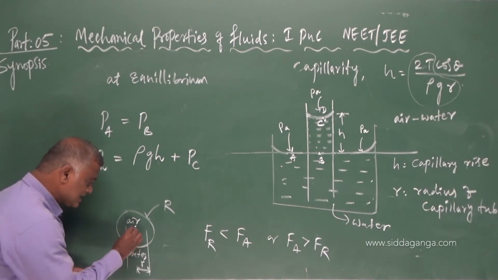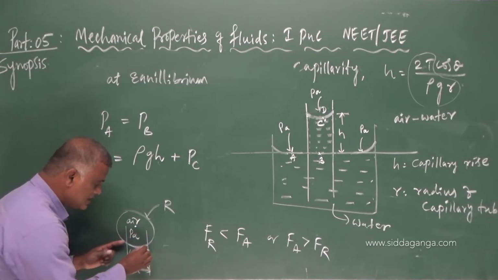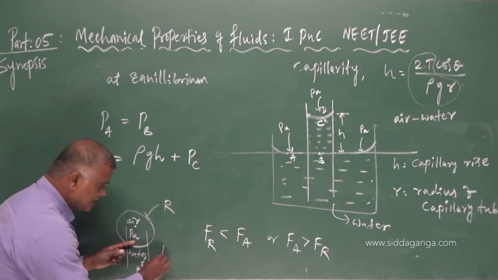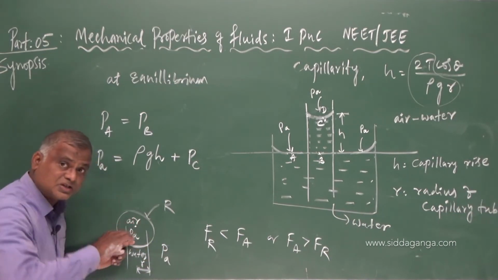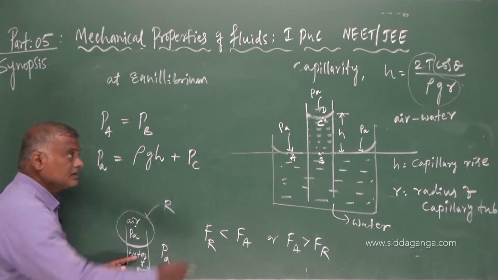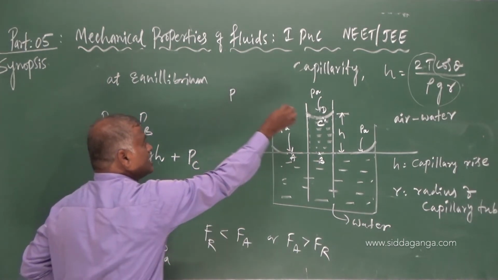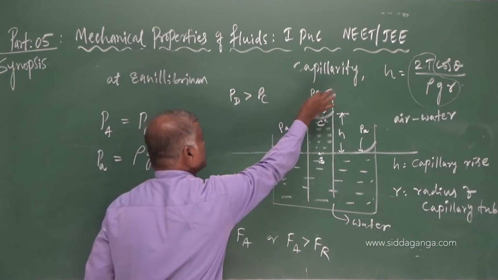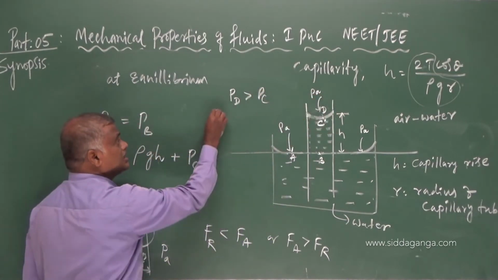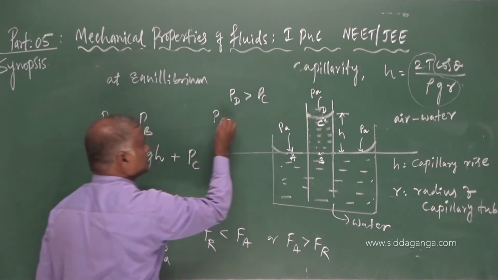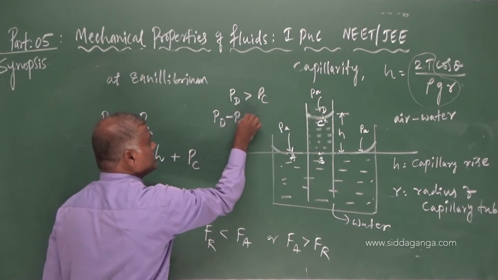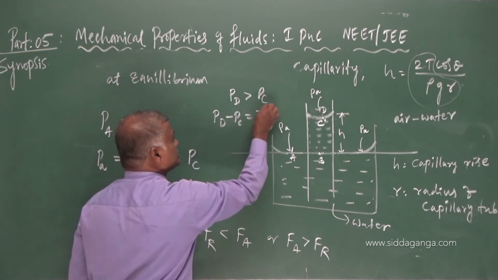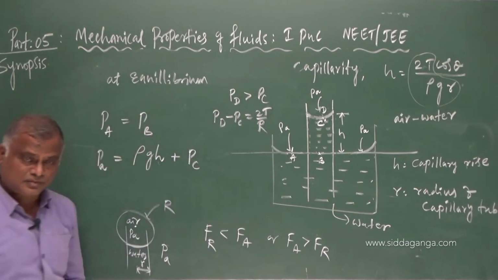There is some excess pressure at the concave surface. The pressure at the concave side, the inside pressure, is more than that outside. That is, PD is always greater than PC. There is a difference in pressure. PD minus PC, as we have shown, is 2T divided by R.